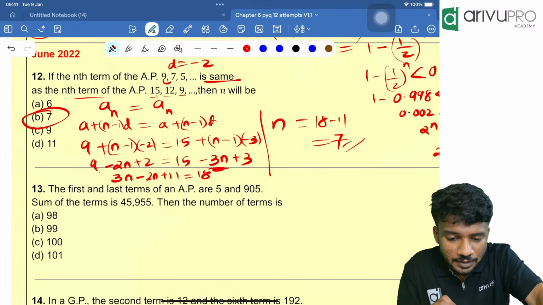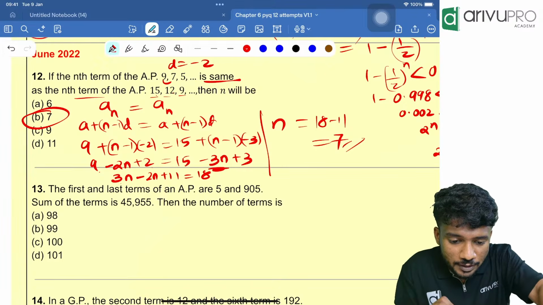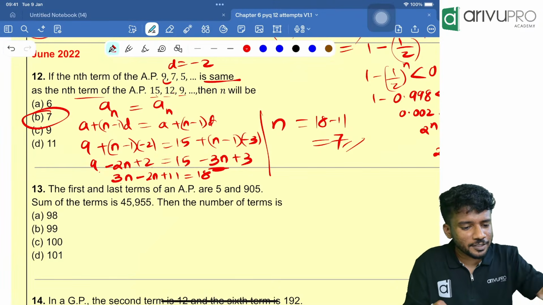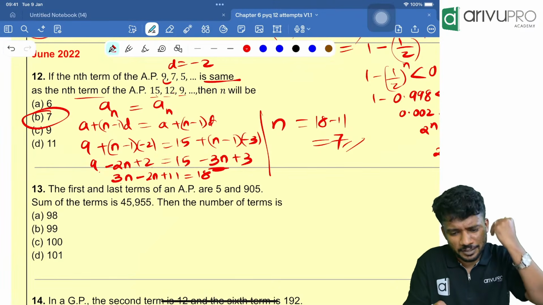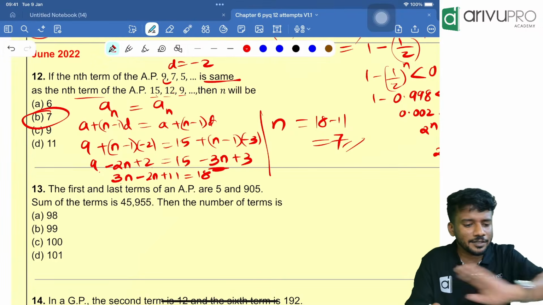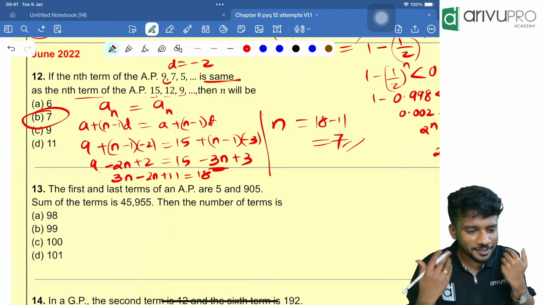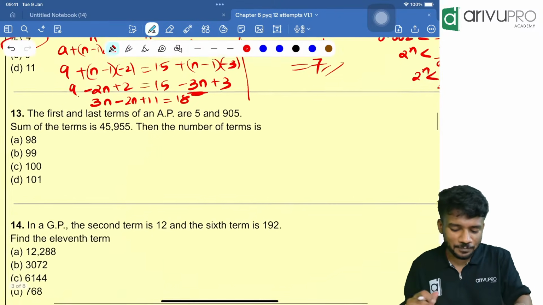Got the point? Yes, but shall I follow your strategy, sir? You can follow that. Yes, go for it. You will save your time, and I'm telling you, that is more than enough. Watch it, you will get the answers. Whatever previous year question you take, if you understood the concept using that, it is more than enough. Well and good. Next question.